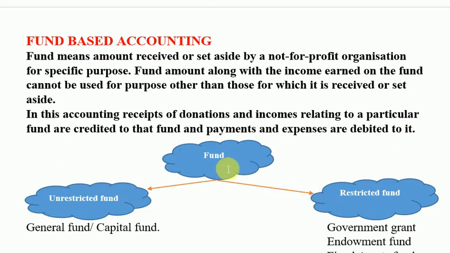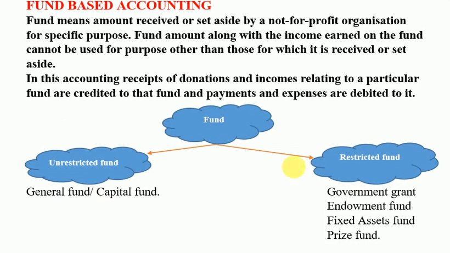So you just see the funds are categorized in two types. First one, that is unrestricted fund, and second one, that is restricted fund. So what is unrestricted fund? General fund or capital fund is a type of unrestricted fund. There is no restriction on use of money or funds from this capital fund or general fund, but there is a restriction of